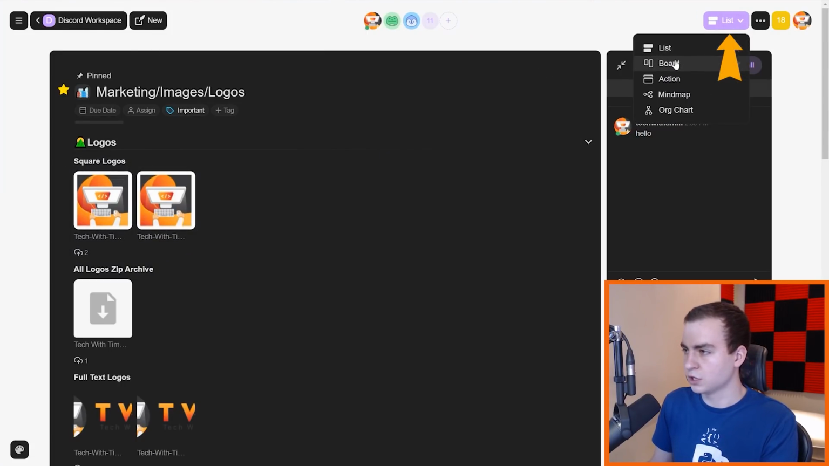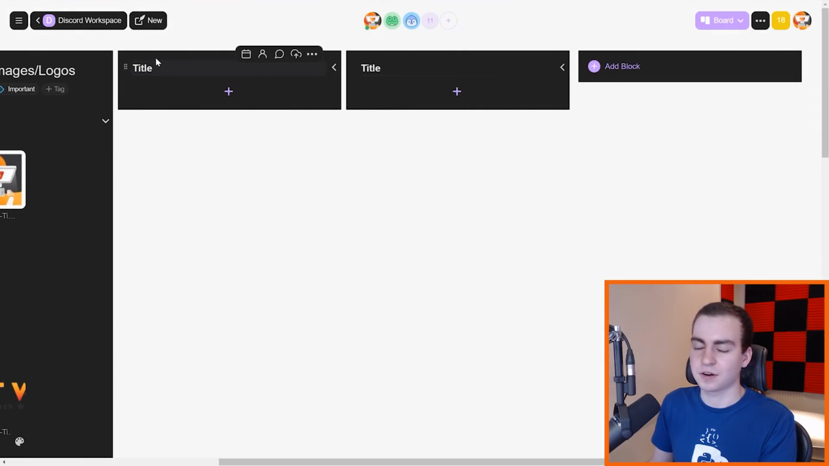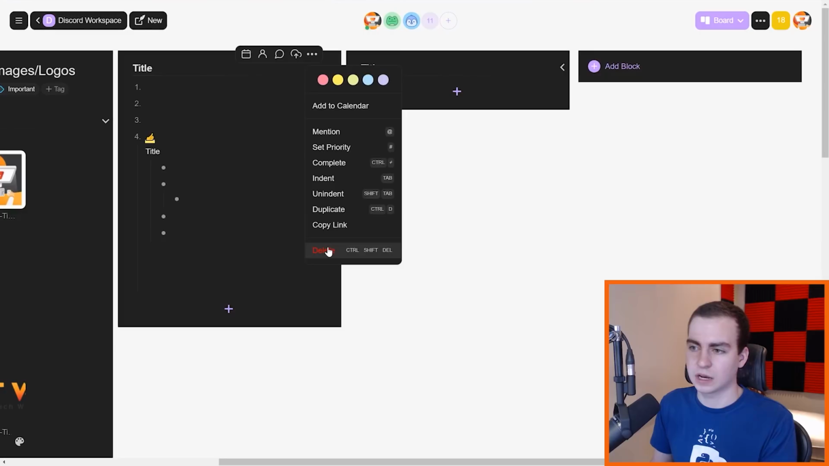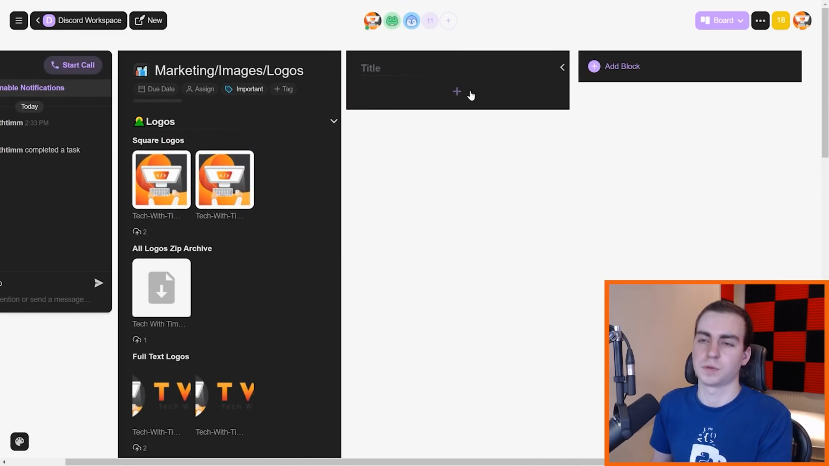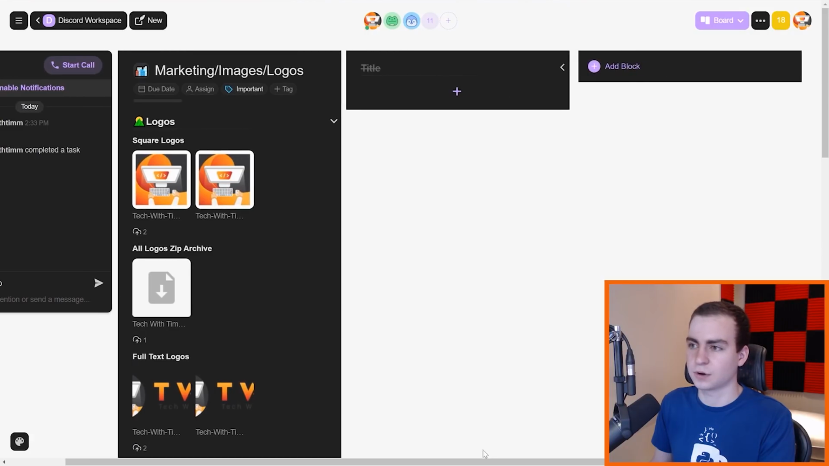If you go up here, you can change the view to a board style. So now you can see all of these different blocks I added are listed as individual boards. So you can move these blocks around. You can delete them. If I go here and I don't want this block anymore, I'll just say delete. I can mark this block as complete. So if I just mark it as complete, notice it says Tech with Tim completed a task, and this entire block that I added right here is now complete.